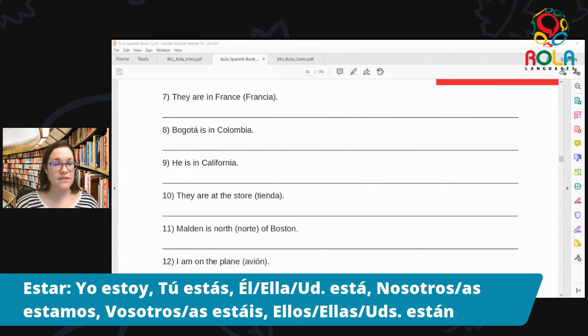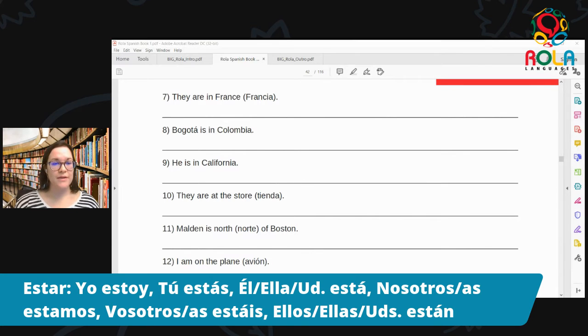Número 10, they are at the store. They are at the store. Okay, so ellos, right, for they, ellos están en la tienda. Ellos están en la tienda. Hopefully these are now coming easier to you and you can put them together yourself and don't need my help. So ellos están en la tienda.